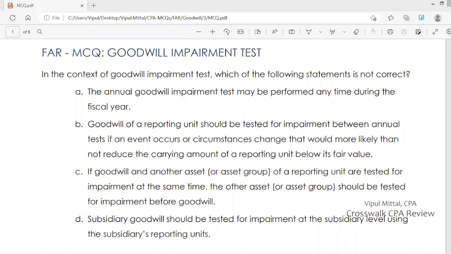Hello students, in this session I will discuss a multiple choice question on goodwill impairment test. In the context of goodwill impairment test, which of the following statements is not correct?